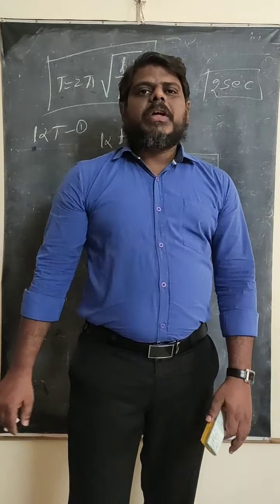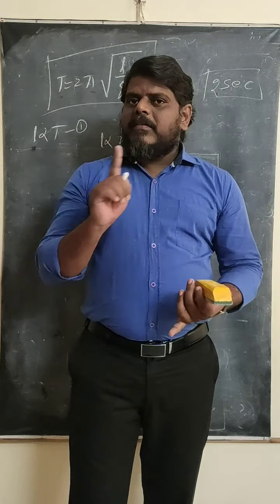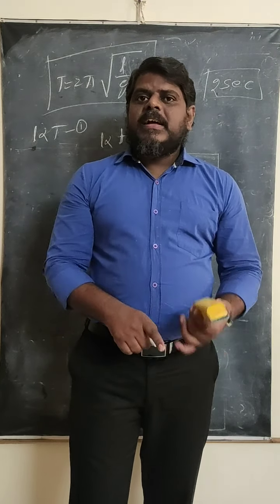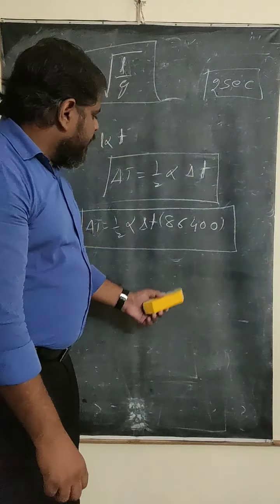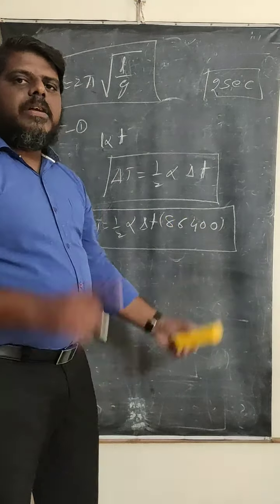Okay, how can you calculate the total number of seconds in a whole day? 1 day contains 24 hours, 1 hour contains 60 minutes, and 1 minute contains 60 seconds. That means 24 into 60 into 60. If you multiply it, you are going to get 86,400. This represents the total number of seconds in 1 day.